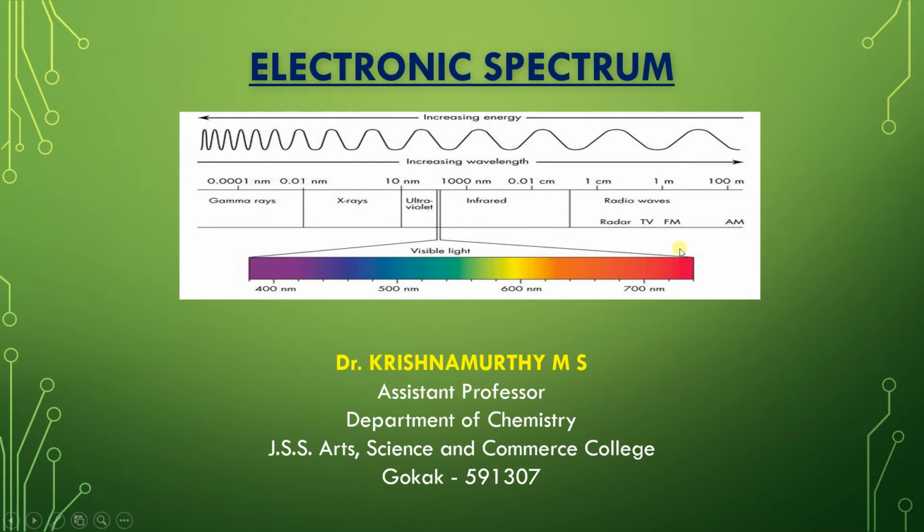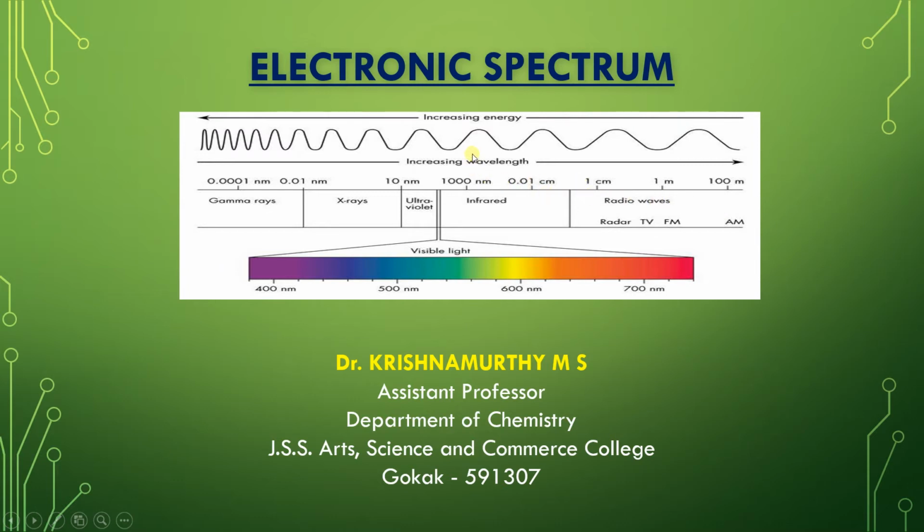So as we know, the electromagnetic spectrum is nothing but a series of electromagnetic radiation. There are gamma rays, X-rays, ultraviolet, visible, infrared, microwave, and radio waves. These electromagnetic radiations are arranged in the order of their wavelength and also their frequency. They are collectively called the electromagnetic spectrum.